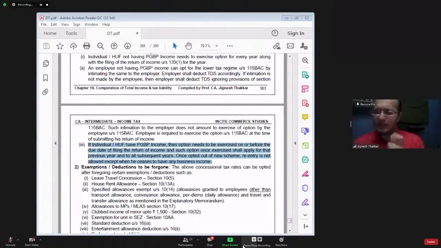Madam, your sentence is slightly not framed properly. Whatever you are trying to say is correct. He has opted for normal provision, but his tax was deducted as per 115BAC. Tax was deducted in section 192, but that tax was calculated as per section 115BAC. His tax as per normal provision is less as compared to 115BAC. So the balance amount he will get as refund. Is that very, very clear? Now, let us move on to the last part.